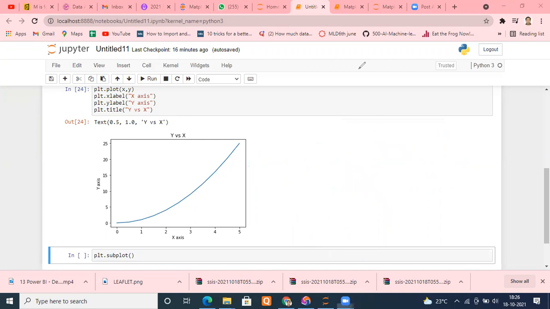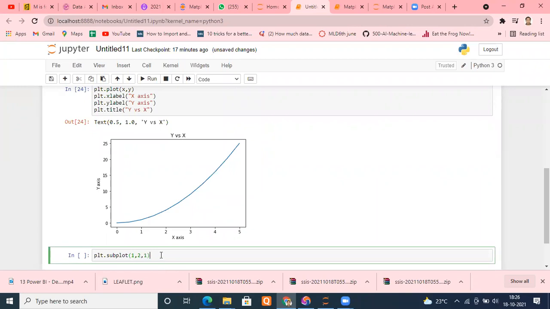So I'm going to this window and typing. Suppose I need 2 plots. So 2 plots can come in only one row. So I will type 1 row, 2 columns. That means I can have 2 graphs, right? So for the first graph, I will type 1.